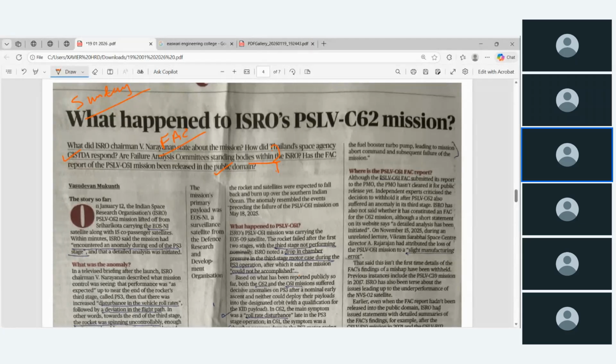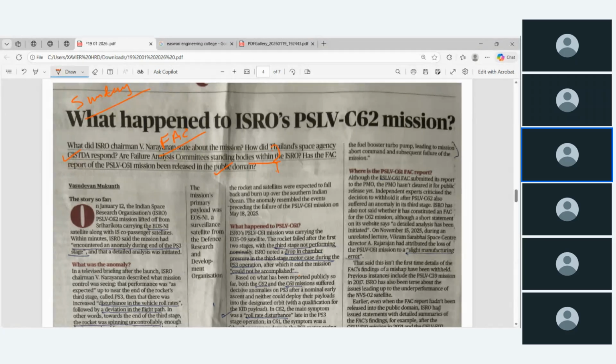And what the news people say is, did they publish the complete document and complete reason for the PSLV C-61 mission failure? Okay, suppose they publish it, what can the public do? Suppose a student or a UPSC aspirant or any other common people or officers, any common citizen, after reading the entire report, what suggestion can they give? It is not a matter of whether they have released the reason for the failure of the PSLV C-61. That is not the matter. It is a matter for the ISRO committee or ISRO experts or ISRO scientists.